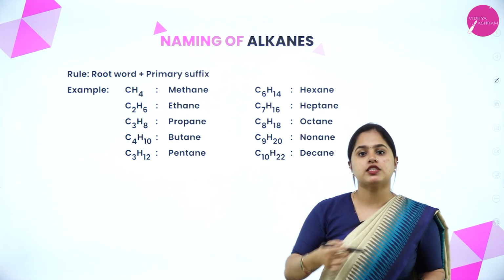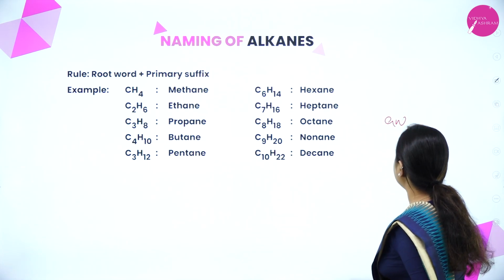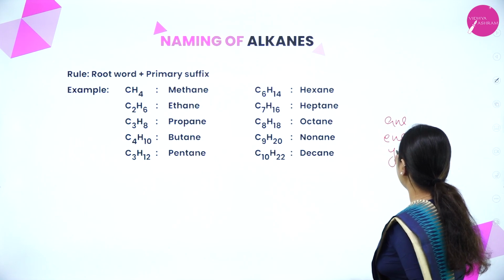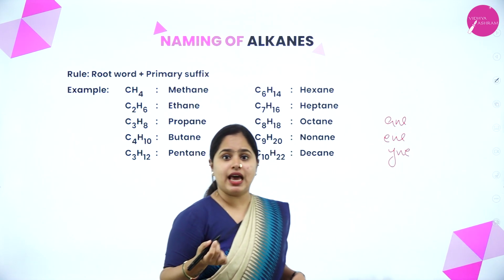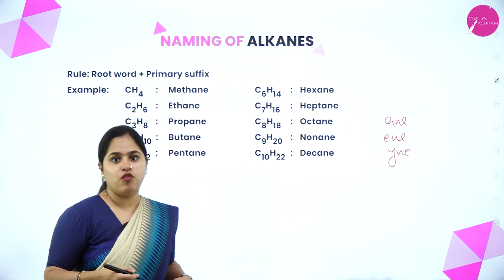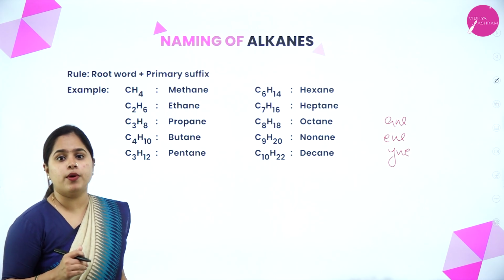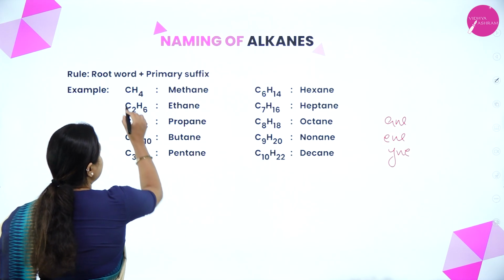What is the primary suffix? Whether it is an alkane, alkene or alkyne, based on that it can be ane, ene, or yne. If it is an alkane, it ends with ane. If it is an alkene, ene; alkyne, yne. So the first compound in the homologous series of alkanes is CH4.